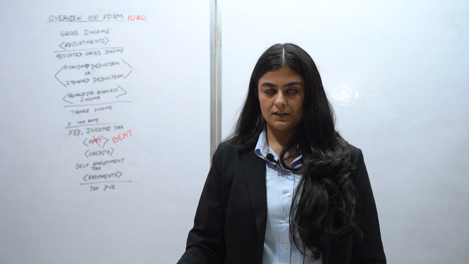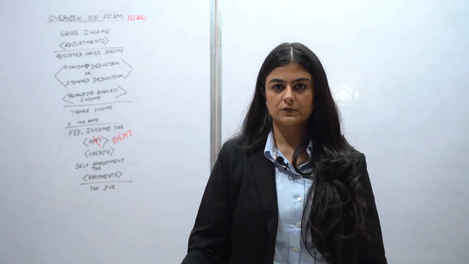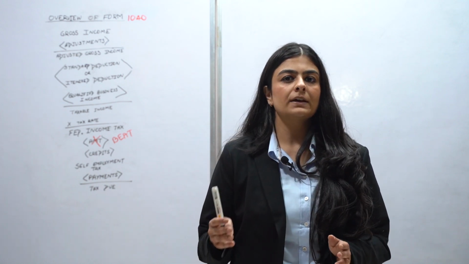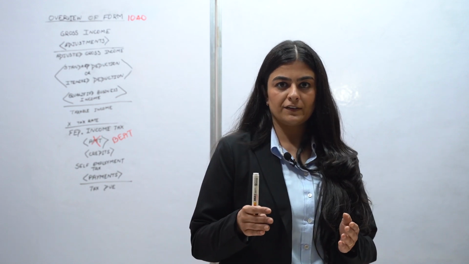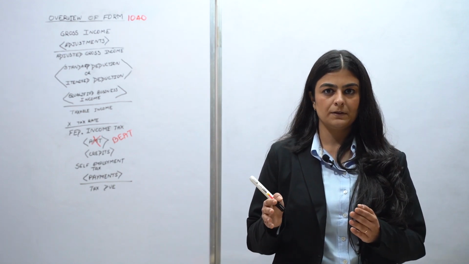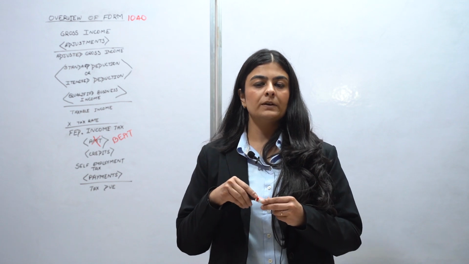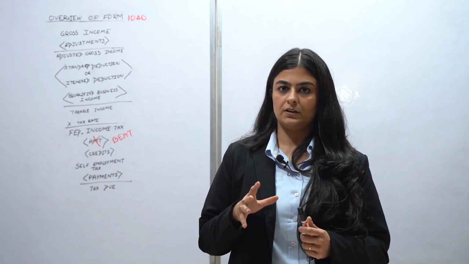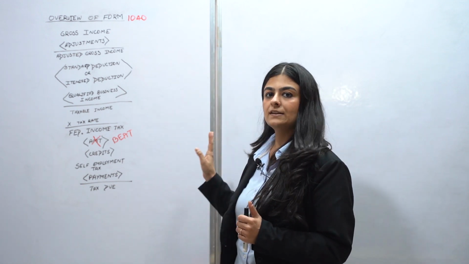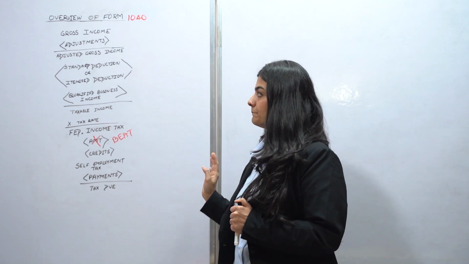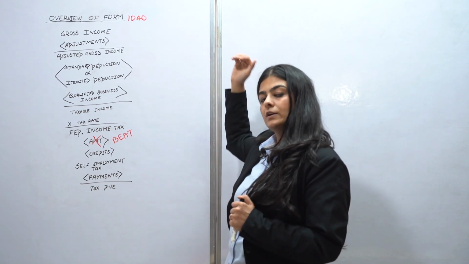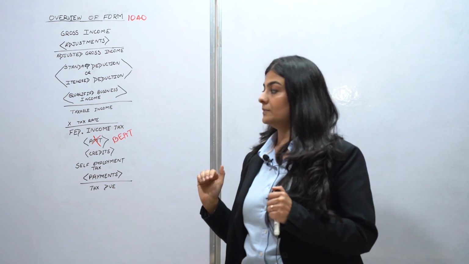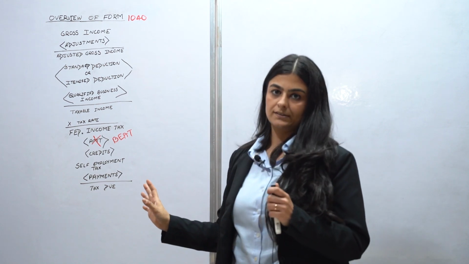In today's reg class, we'll be starting with the topic of individual taxation. This topic has an approx weightage of 15 to 25% as per the latest AICPA blueprints, and the topic we'll be starting with today is Form 1040. Now here you can see an overview of Form 1040. What all incomes are included, what all deductions are allowed from the income, and how we are calculating taxable income.